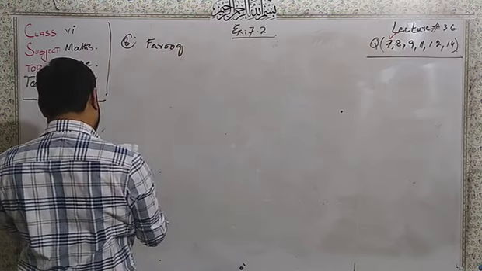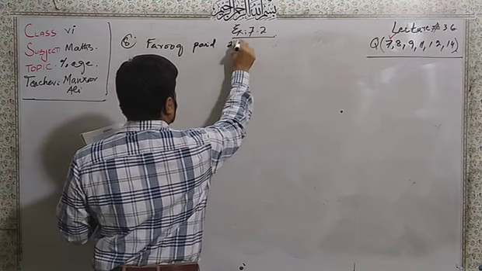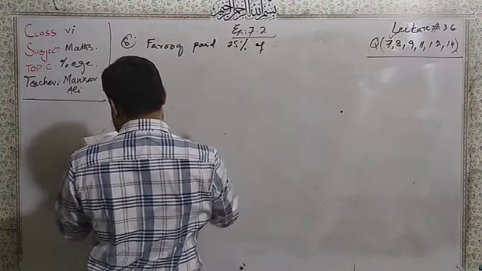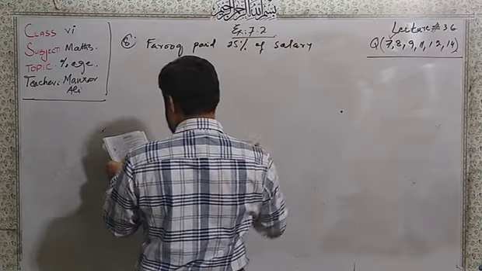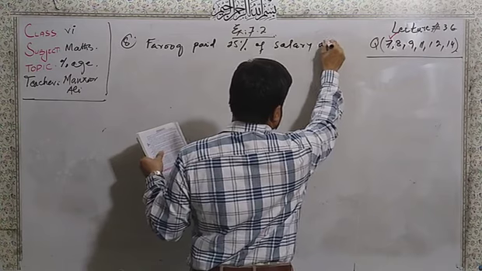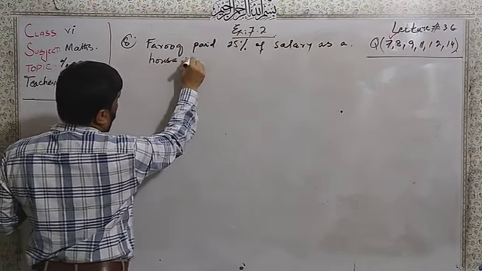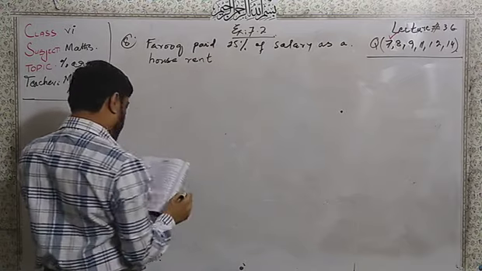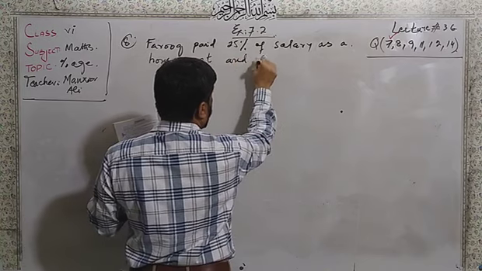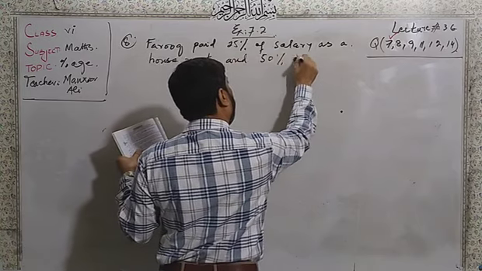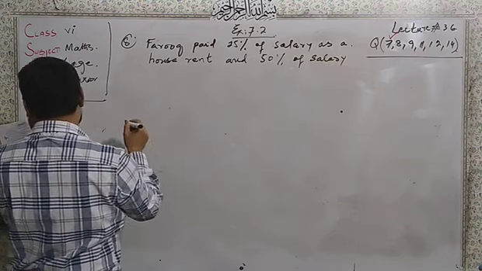Farooq paid 25% of his salary as house rent, and 50% of salary for other expenses.